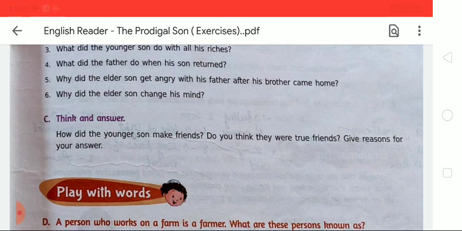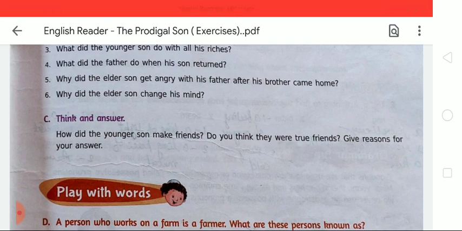So students, you have to write that the younger son made selfish friends. They did not help him in his hard times. I think they were not true friends because they left him alone in his bad times. What will you write? You have to write that the younger son made selfish friends. They did not help him in his hard times. I think they were not true friends because they left him alone in his bad times.